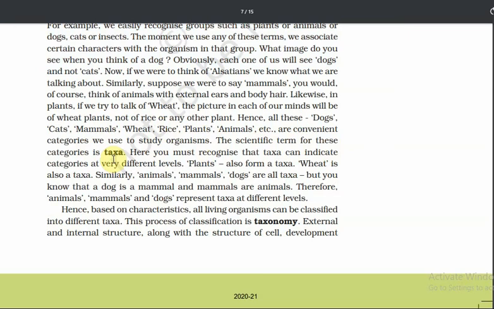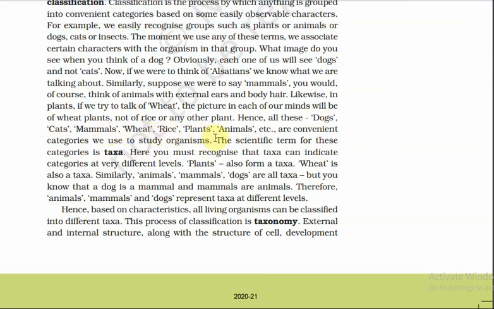The scientific term for the categories is called taxa. Here are some examples: dogs, cats, mammals, white rice. These are different classifications. The scientific term for these different categories is taxa. You must recognize that taxa can indicate categories at very different levels. Plants also form a taxa. Hence, based on characteristics, all living organisms can be classified into different taxa. This process of classification is called taxonomy.